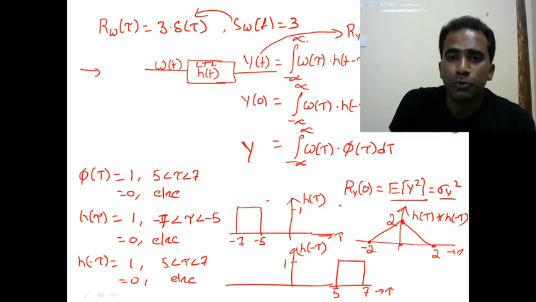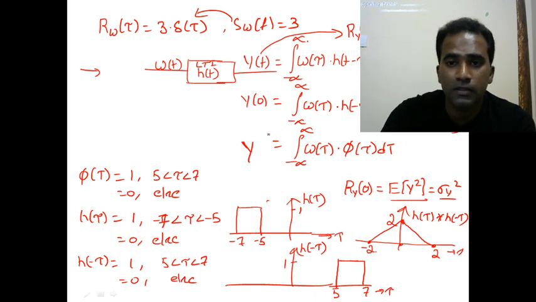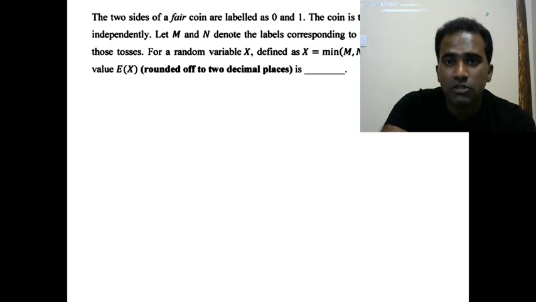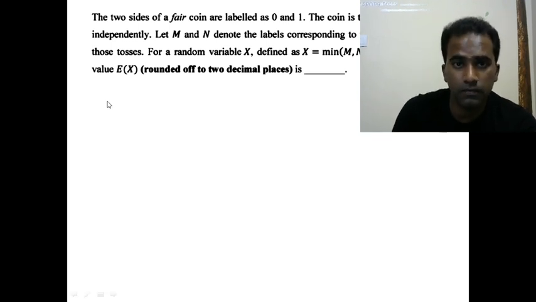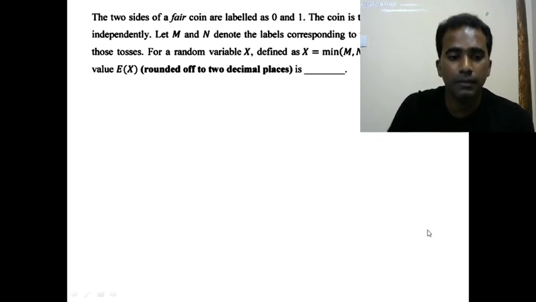So I've told you two procedures. There is one more procedure you can use as well, which is the concept of power spectral density: the relation between the power spectral density at the output and the power spectral density at the input. You can try that procedure also. That is the hint I am giving you for another procedure. Right. Coming to the next question.